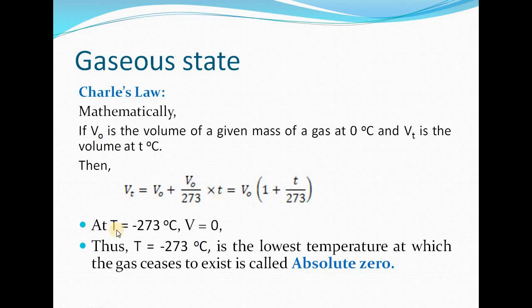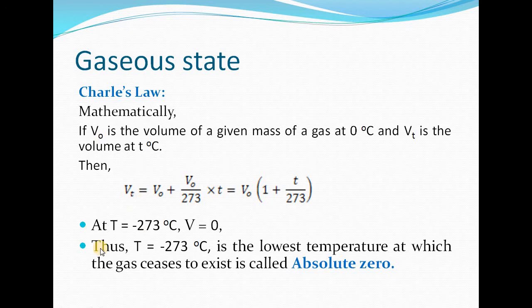Now, if we put here T equal to minus 273 degrees Celsius, we will get V equal to 0. In that case, the volume of gas is becoming 0. So what we can say is, at T equal to minus 273 degrees Celsius, the gas is ceasing to exist. This temperature, which is the lowest temperature at which the gas is ceasing to exist, is known as absolute zero temperature.